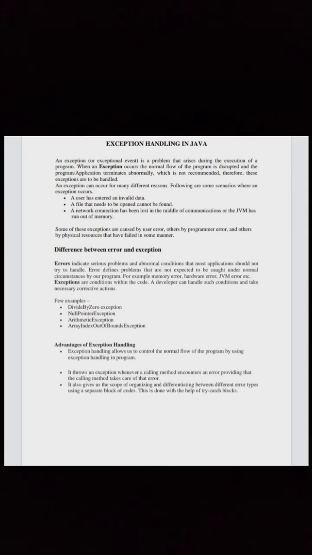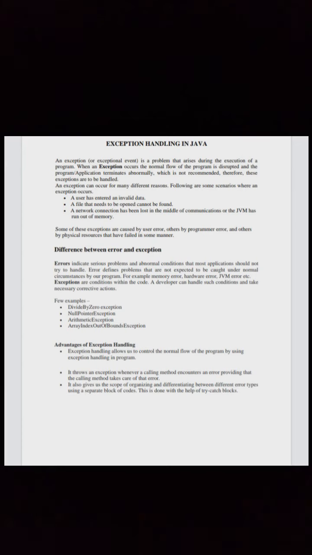An exception can occur for many different reasons. Following are some scenarios where an exception occurs. A user has entered invalid data. A file that needs to be opened cannot be found. A network connection has been lost in the middle of the communications, or the JVM has run out of memory. Some of these exceptions are caused by user error, others by programmer error, and others by physical resources that have failed in some manner.